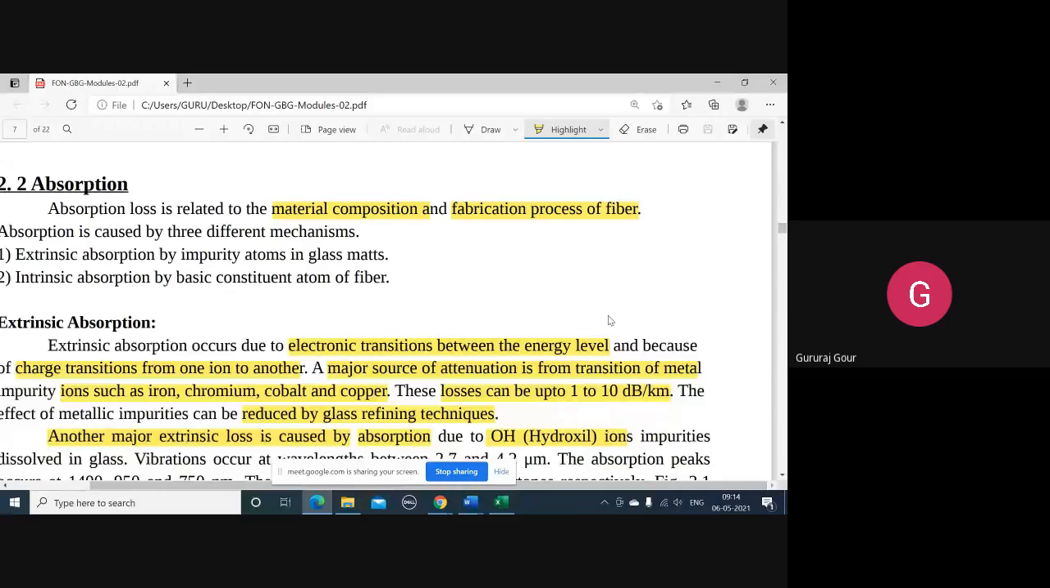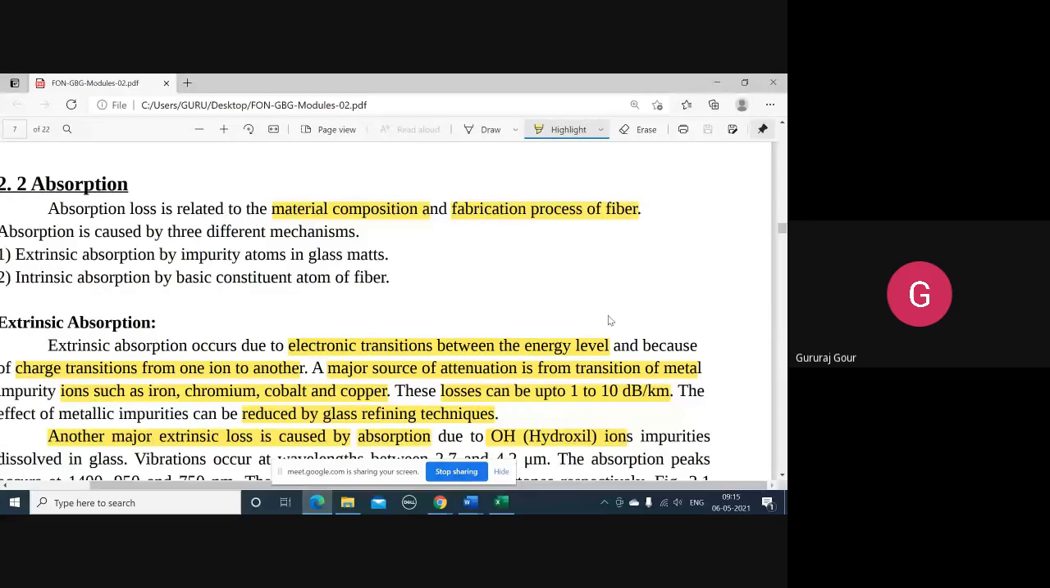So in the last class, we were discussing the two factors which are causing the attenuation. One is absorption, and that is mainly concerned with the material composition or fabrication process. Another factor responsible for the attenuation is scattering, that is concerned with the structural deformation. So these two aspects we are going to see in detail today.